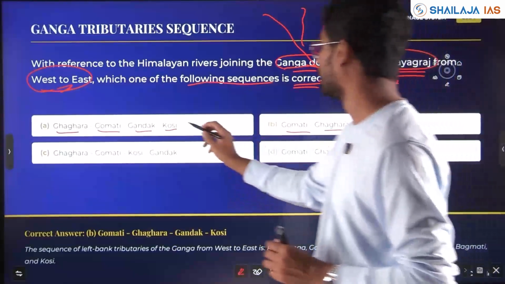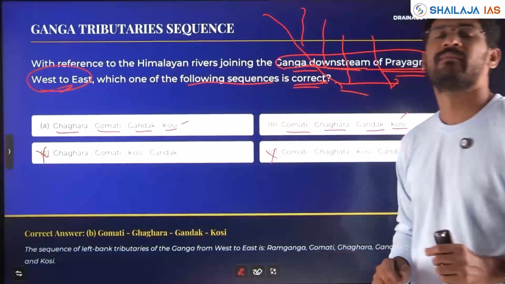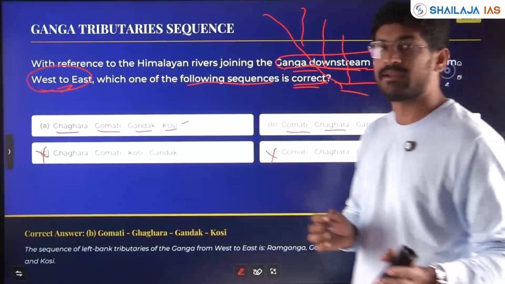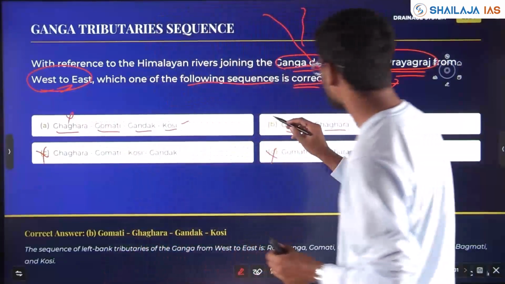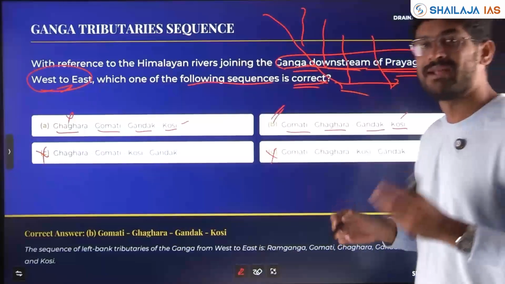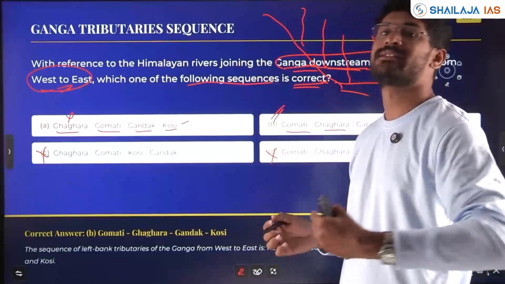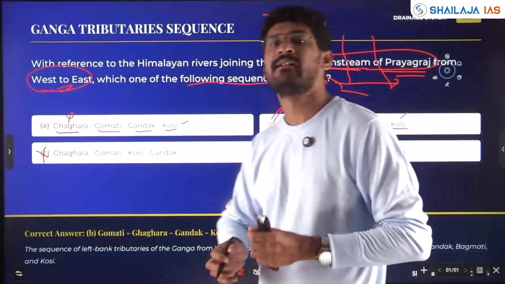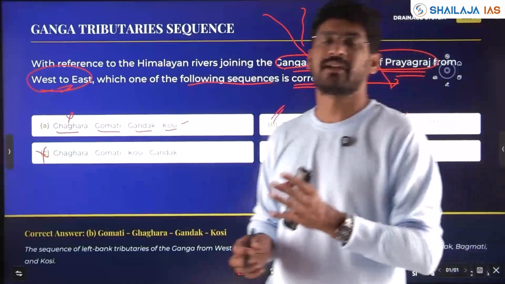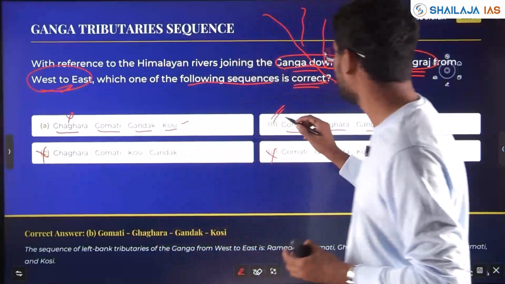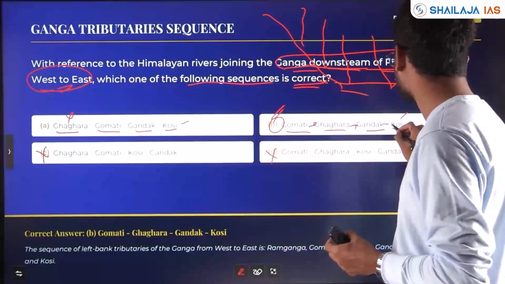So this one, I'll keep it. These two statements are wrong. The western part which will join after Prayagraj is Gomati, so this also will be wrong. So the option will be Gomati first. If you have done mapping, revise and know the western tributaries, eastern tributaries, which rivers are joining which one, you will gain 2 to 3 questions right, that means 4 to 6 marks easily in UPSC. So Gomati from west, then Gagra, then Gandak, then Kosi.